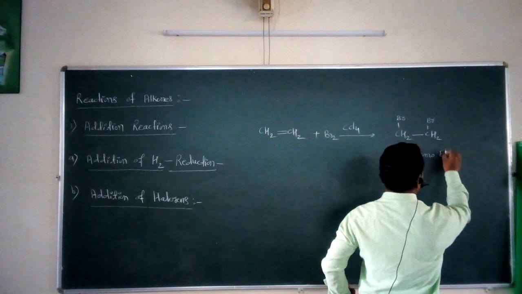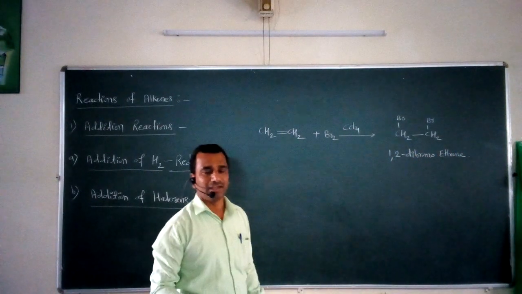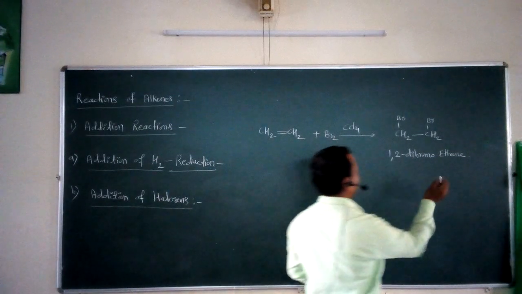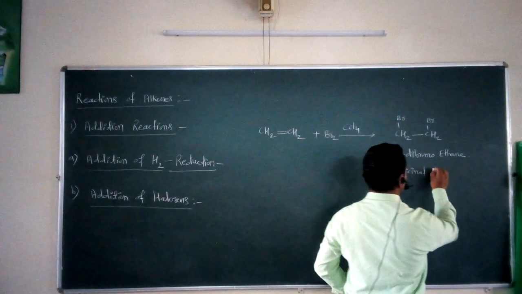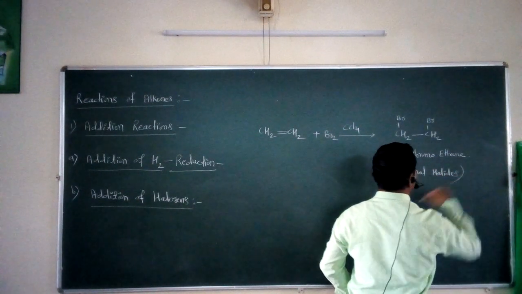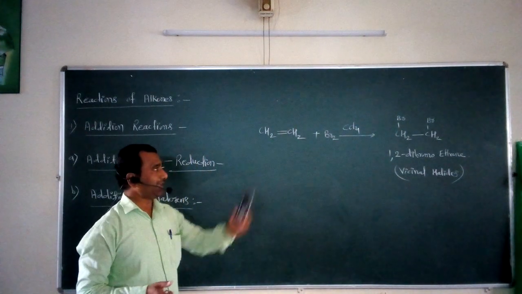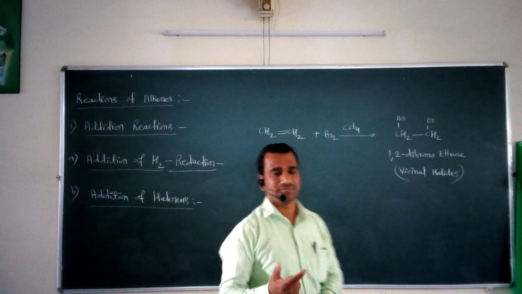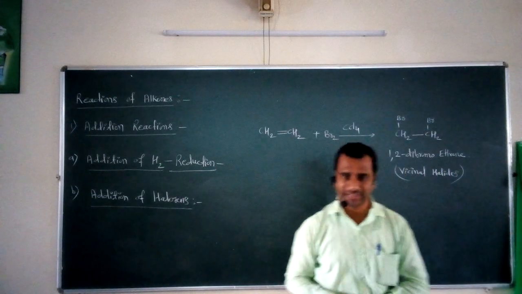1,2-dibromoethane. This compound formation takes place, and this is in general called the vicinal halides. These are vicinal halides. So we can say that when halogen gas is added across the carbon-carbon double bond of alkenes, they form vicinal halides. So this is the first simple example for this addition reaction.